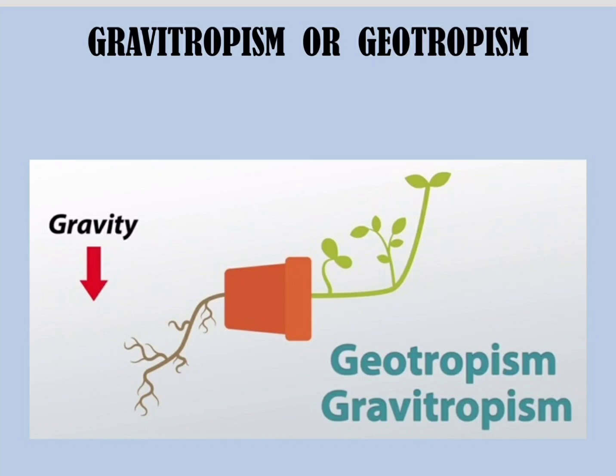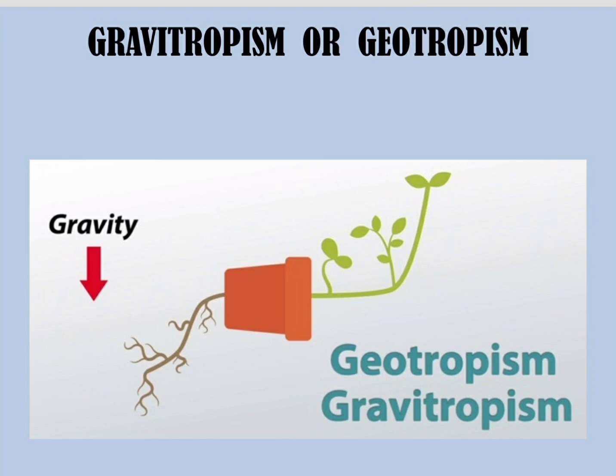The next type of movement is called gravitropism or geotropism. Now what happens in this is that when we put a seed into the ground, the roots will always grow in the downwards direction. So it is following the direction of gravity. Gravity is the direction in which the earth is pulling any object towards itself. So the roots will always grow in the direction of gravity, in the downwards direction. But the stem of the plant will not grow in the downwards direction.